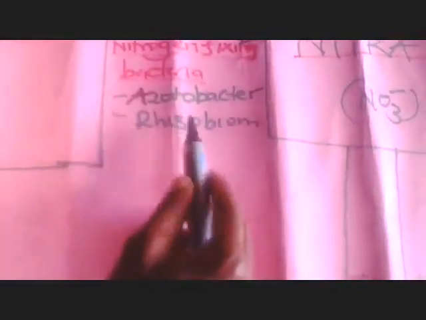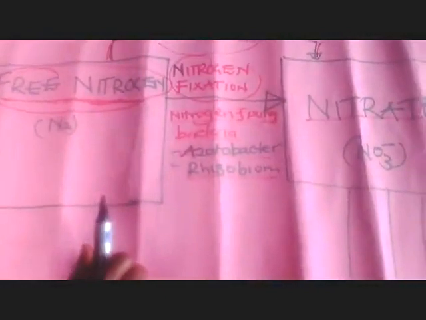This, however, can also be done by bacteria, and these bacteria we call the nitrogen fixing bacteria. One of them, which lives mutualistically with the legumes, is called rhizobium. However, we have one which does not live mutualistically with the legumes, which we call the azotobacter. These two do the work of converting the free nitrogen directly into the nitrates which the plants need.